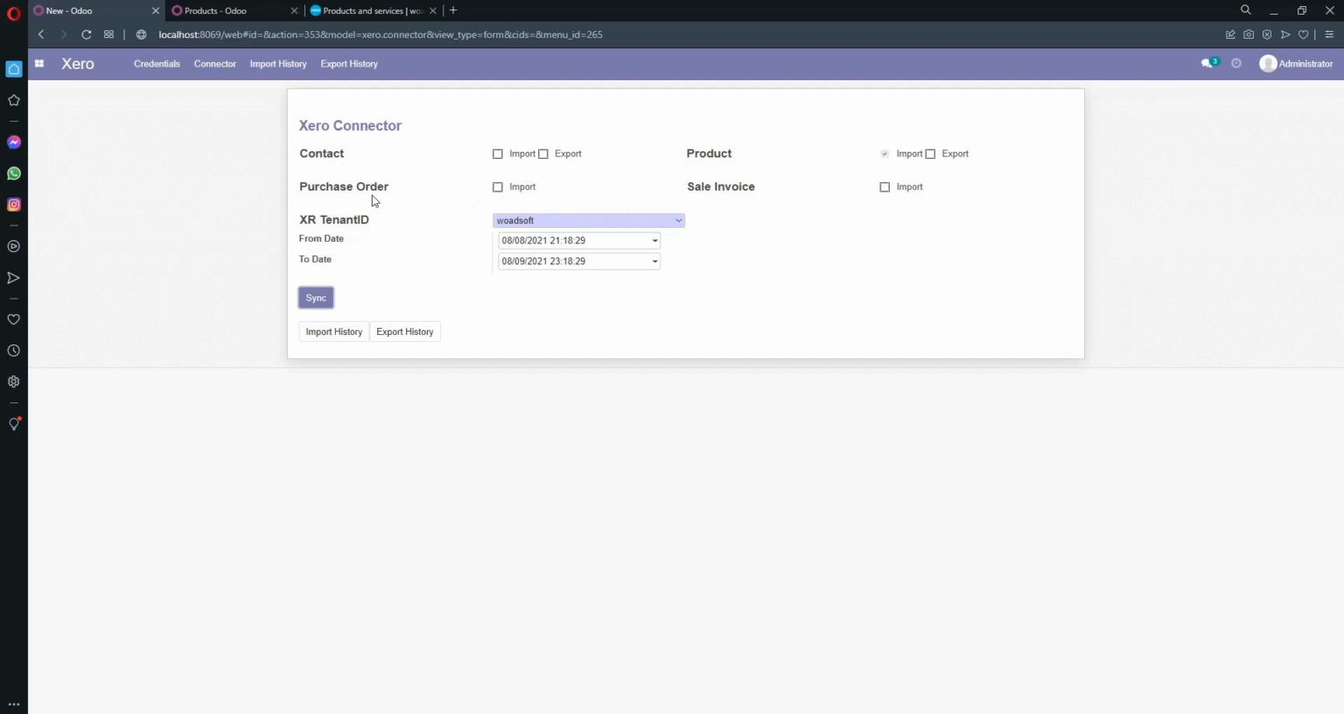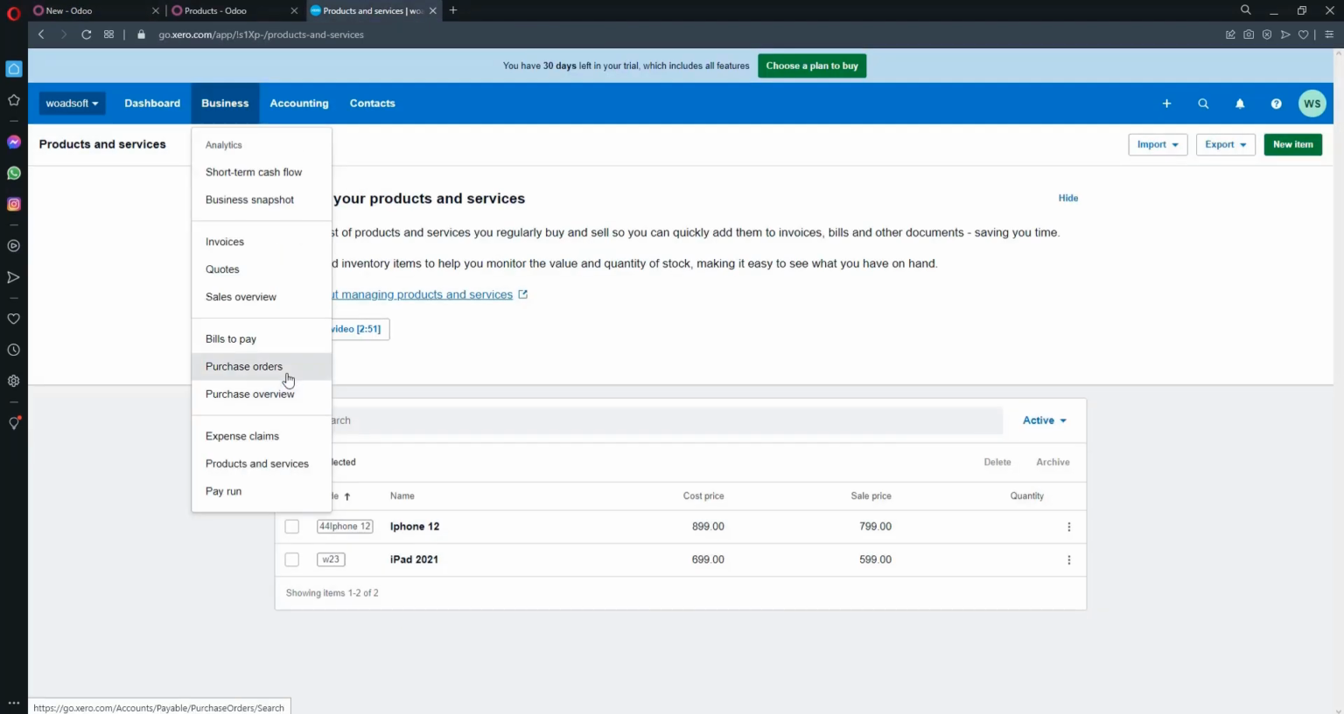The next one is the purchase order. In that service we just have one option, which is import, and the sale invoice, the other service, also has only one option, which is import. Both components have only one operation. So I am going to create a purchase order and a sale invoice in Xero, and import them in Odoo.